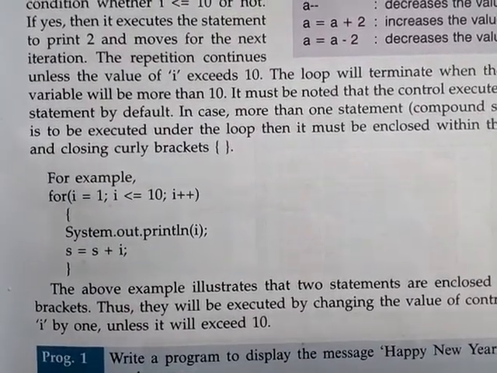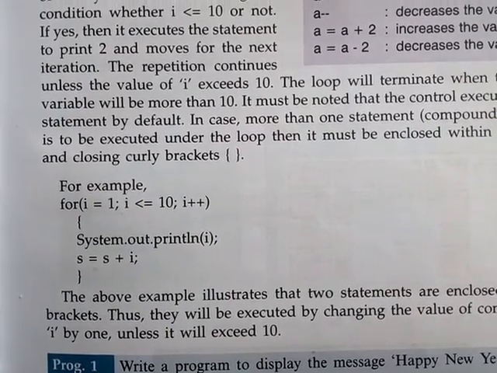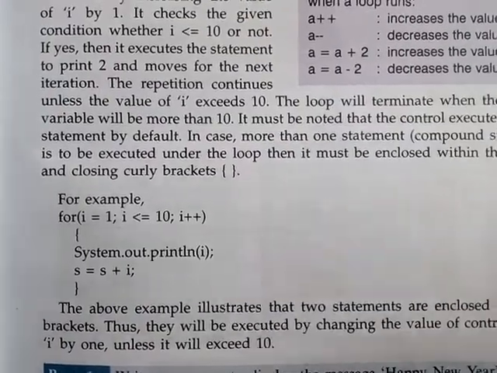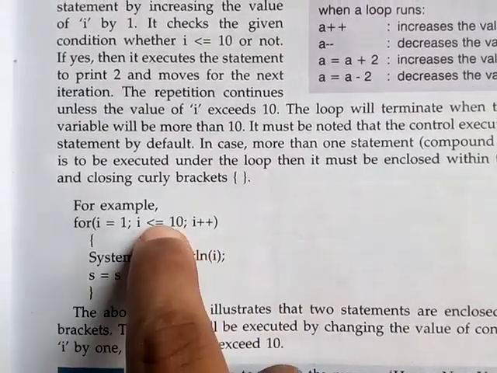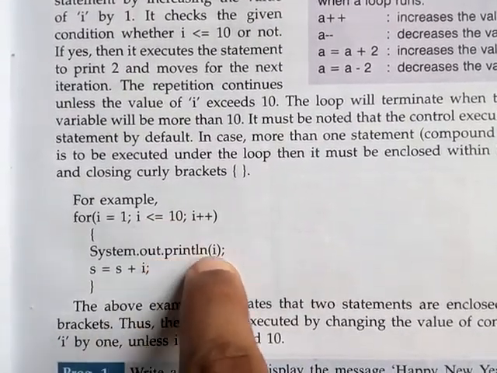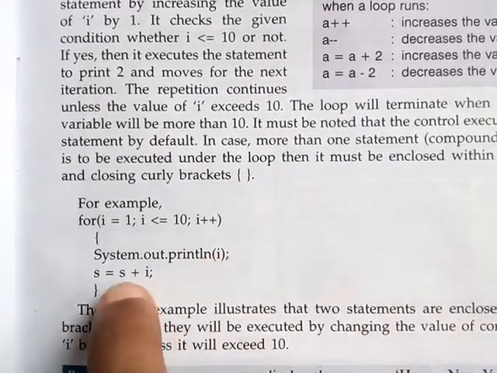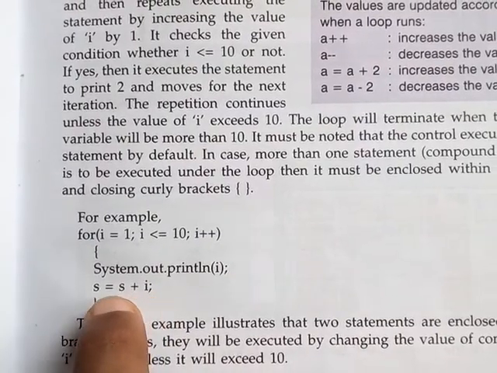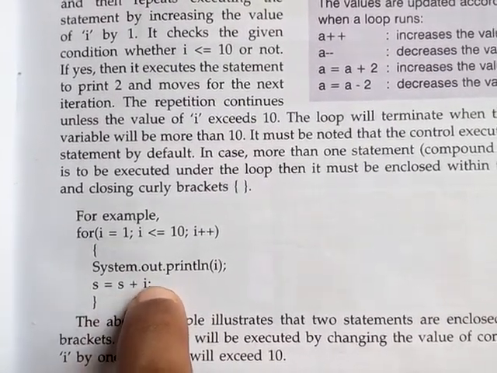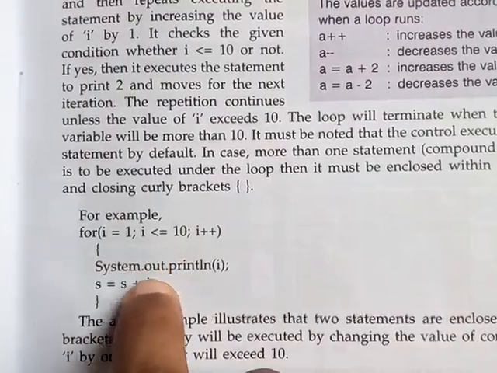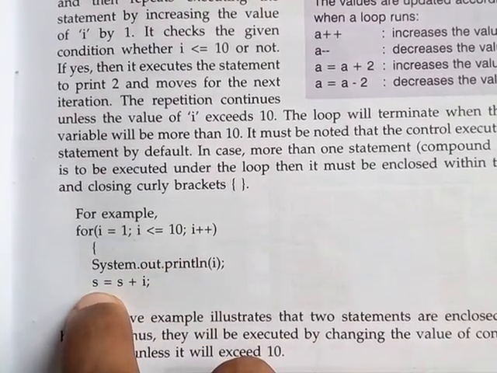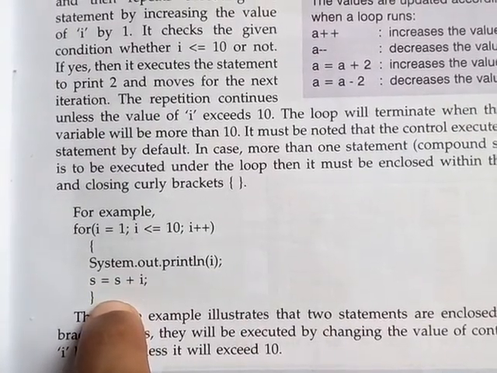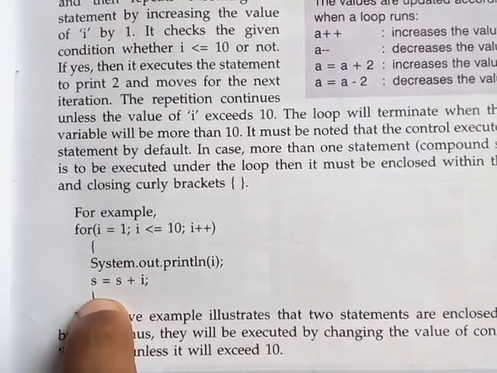For example, for I equal to 1, I less than or equal to 10. System.out.println, control will reach here, because the condition is satisfied, so control will come down. Print I, that means it will print 1. S equal to S plus I, that means whatever the value of S is, that value will be added with the present value of I, which is 1, and stored in the variable S. Then after these statements, is there any other statement? No. Closing bracket. That means the loop is ending.